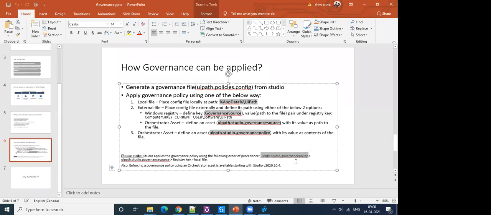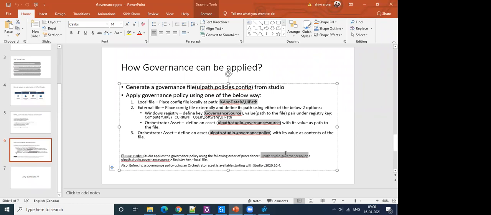So if this particular field is defined in Orchestrator under that folder, UiPath would always go to this, and policy will be applied from this one. No matter if you have defined your policy in all three sources or not, it will always be picked from this one. So this would be given a preference.